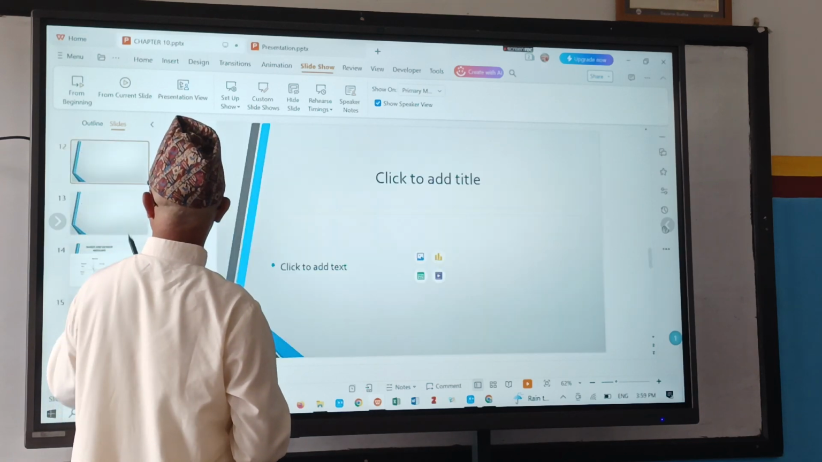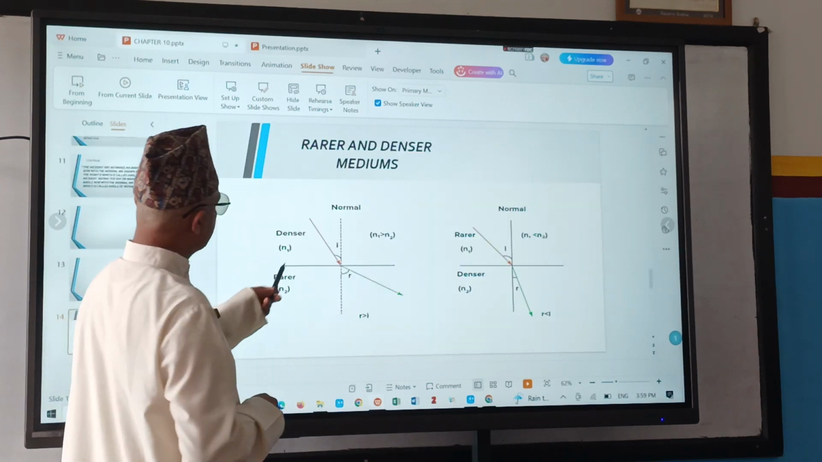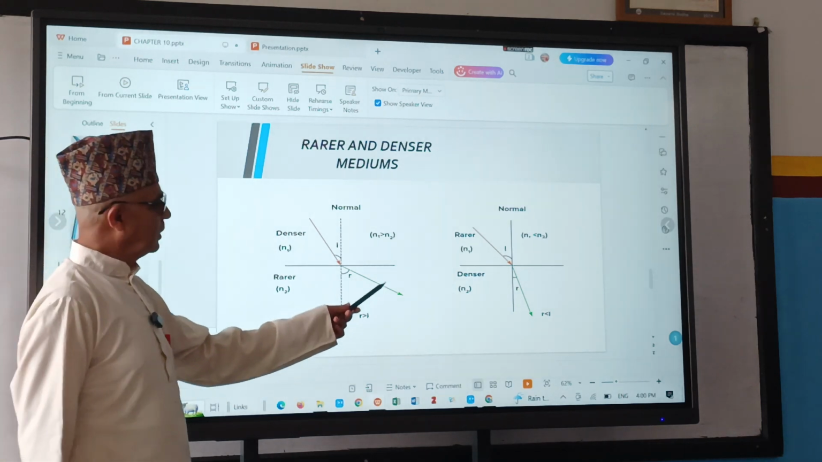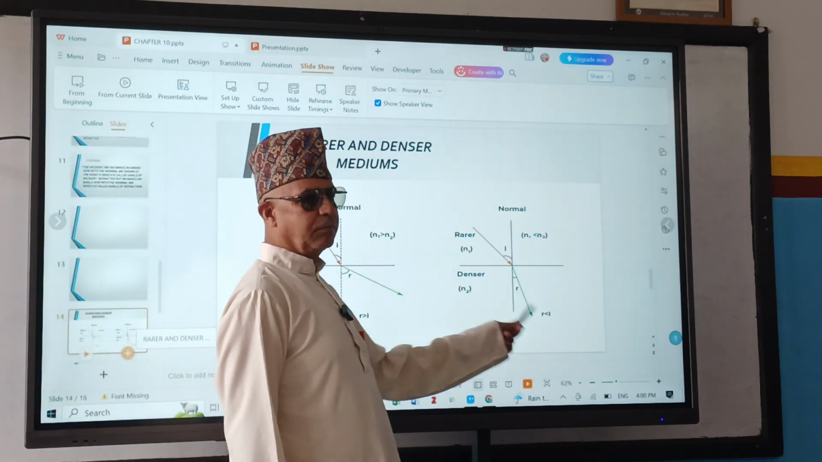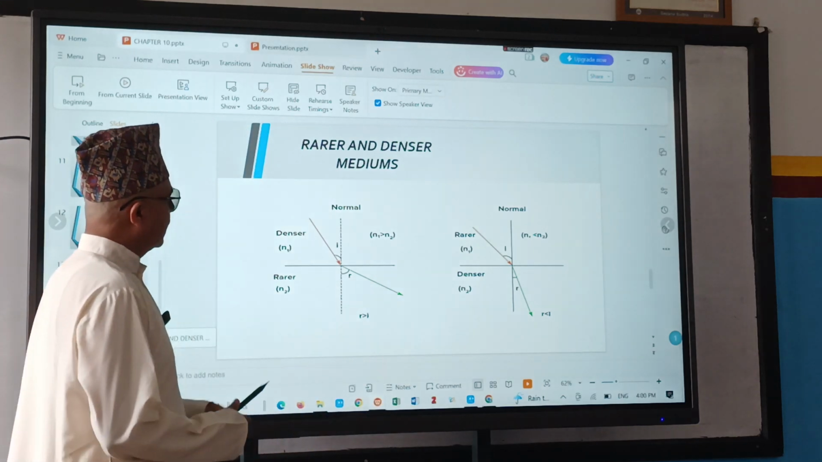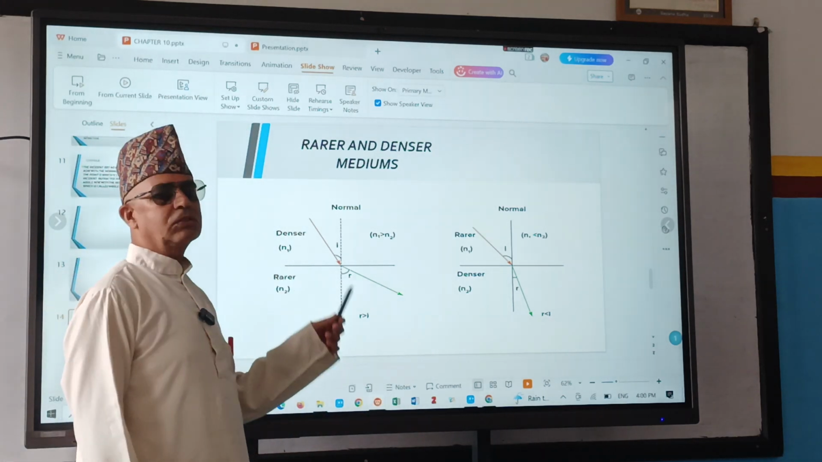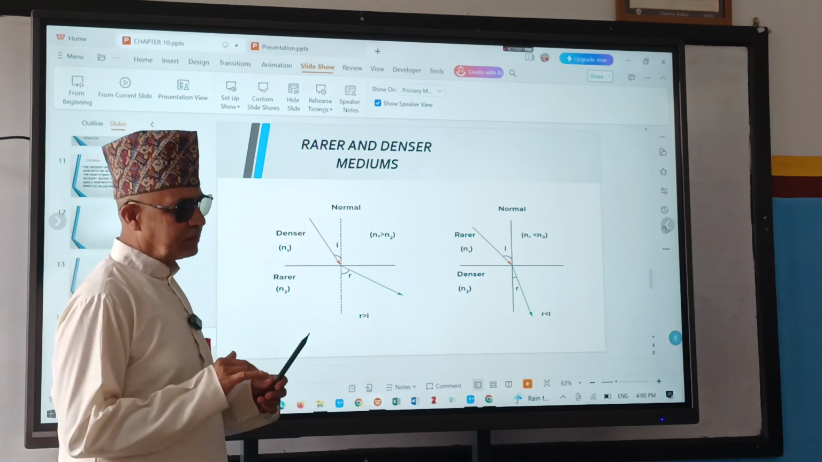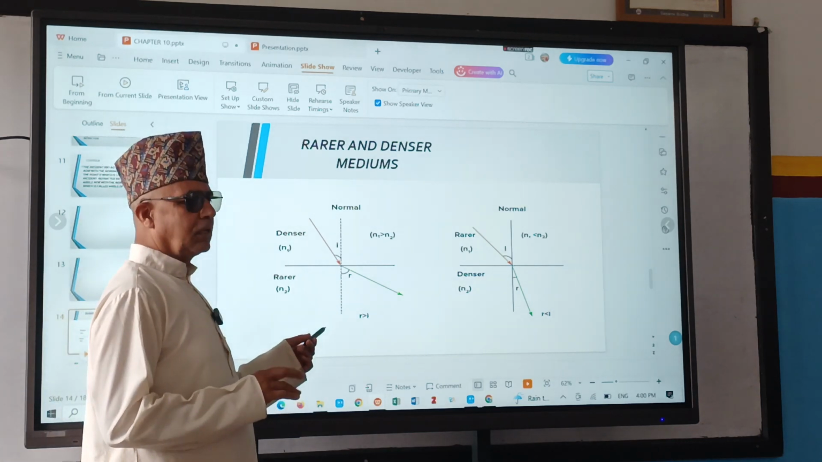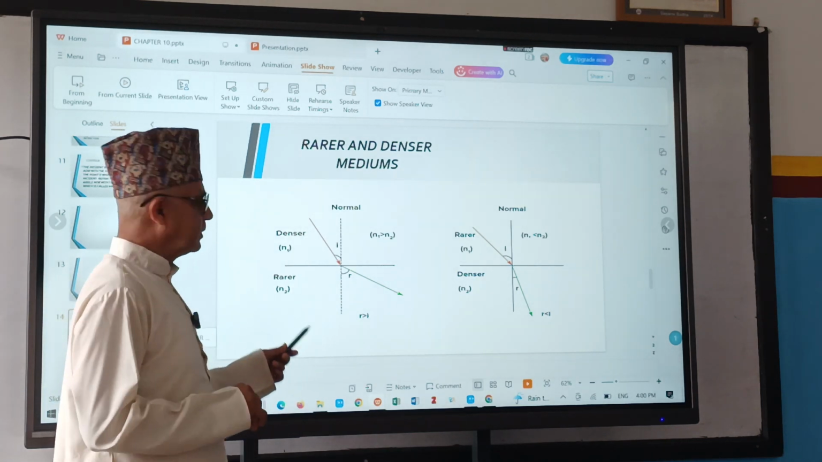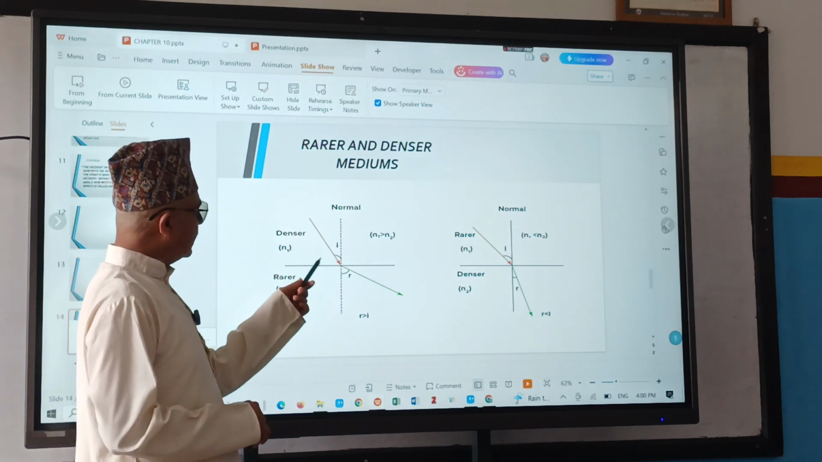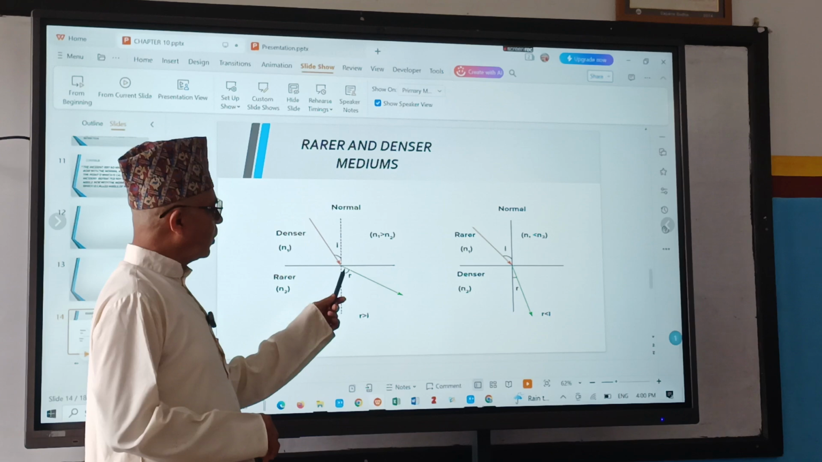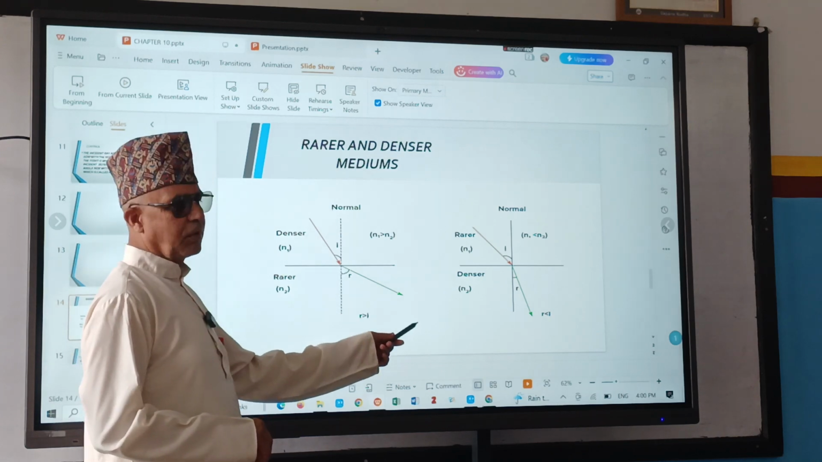A denser medium, rarer medium, right? Actually, what is given here? Denser medium, rarer medium. Here, rarer medium, denser medium. Whatever difference can you find here? Denser means having more density, less speed of light. Rarer, less density, more speed of light. Here it is given, when a ray of light travels from denser to rarer medium, it bends away from the normal.